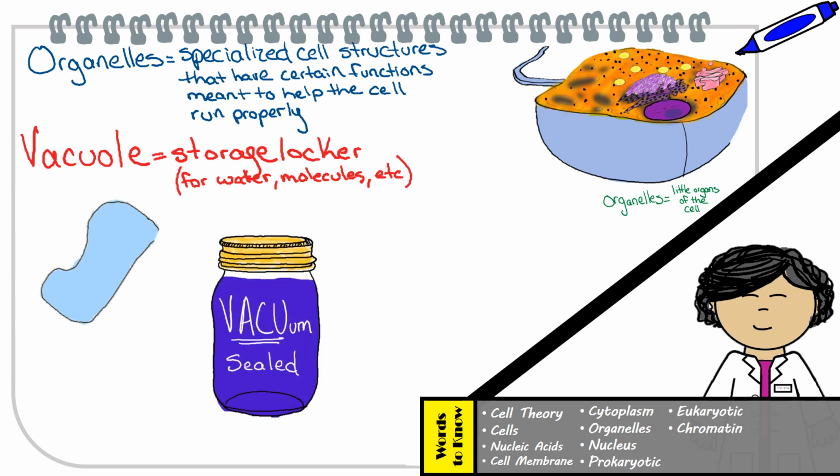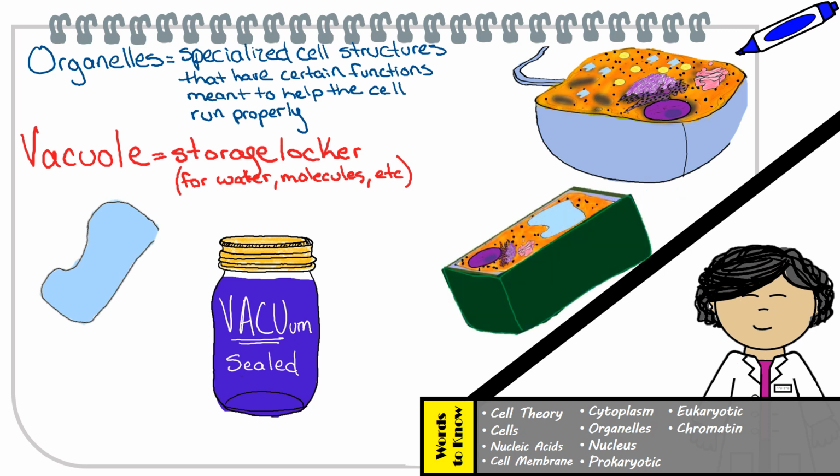Just keep in mind that some eukaryotic cells have small vacuoles in their cells, while others may have larger vacuoles known as central vacuoles that may be used to store large amounts of water. Yes, that's right, Alex. Plant cells have central vacuoles.